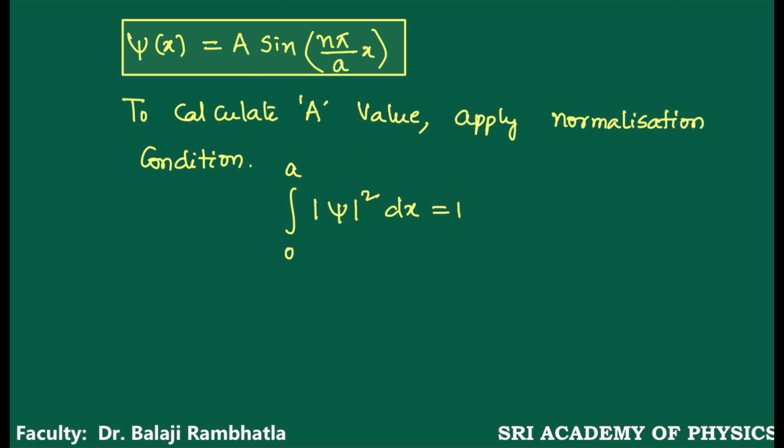This is the probability function. Mod psi square represents the probability of finding the particle. So where is the particle? Between 0 and a. That value should be equal to 1, the maximum. Now integral 0 to a mod psi square can be written as A square sine square n pi x by a into dx is equal to 1.